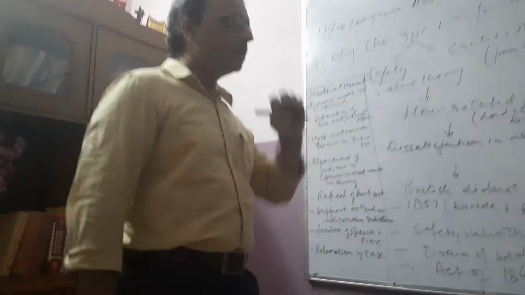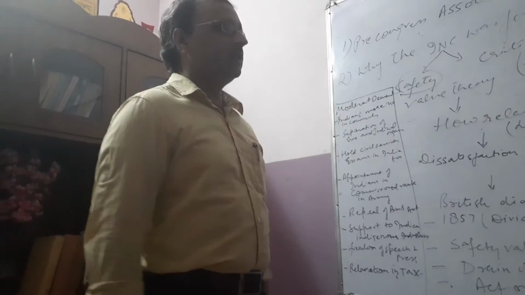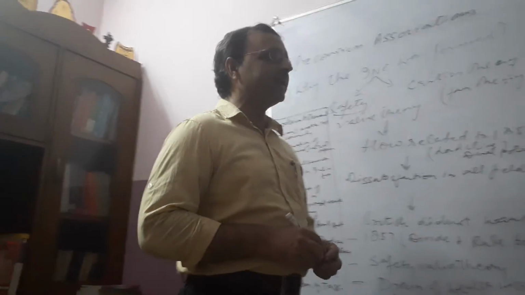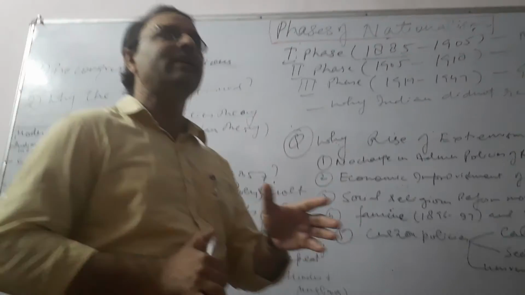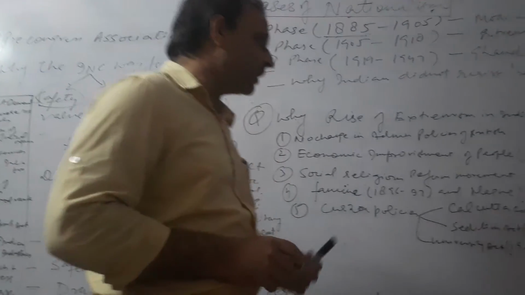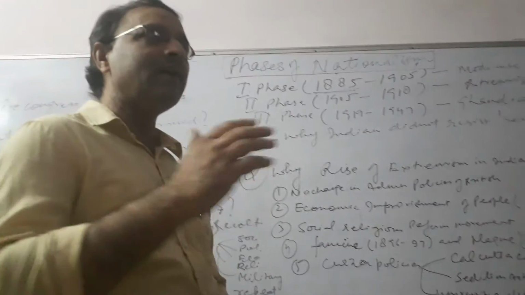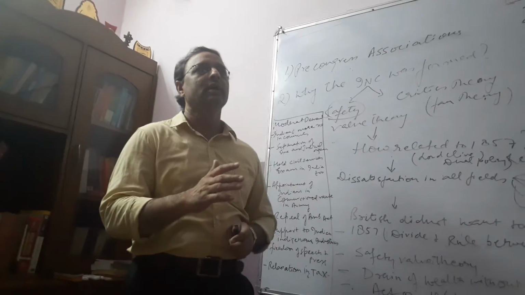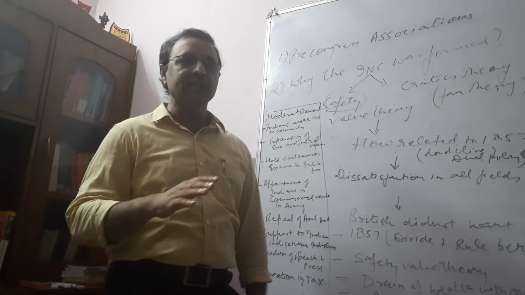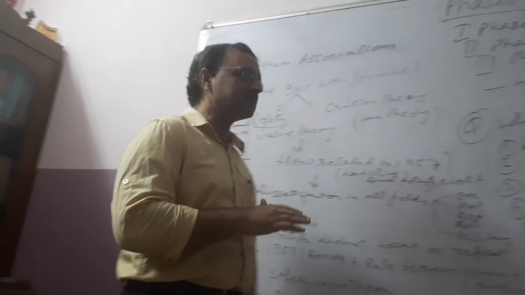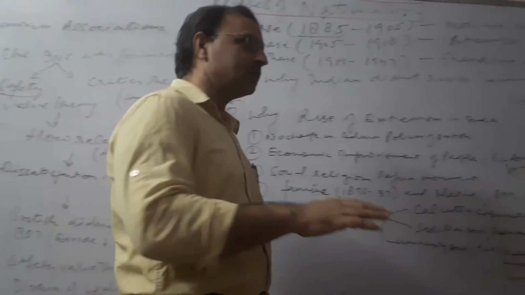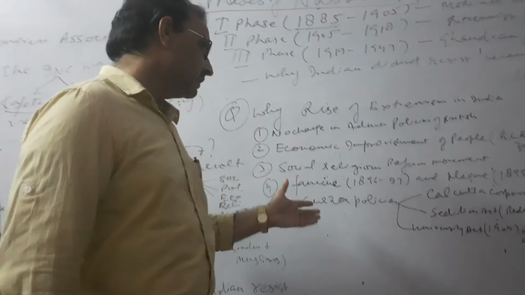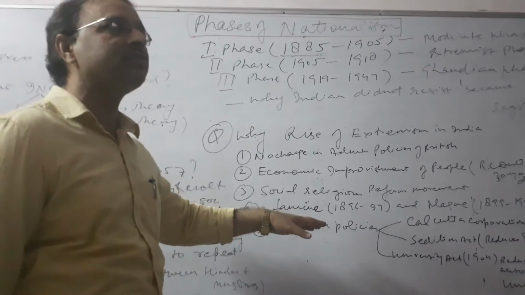Then there was the famine. India faced a severe famine in 1896 and 97, and a plague in 1899 and 1901. Plague was there and famine was also there, and the arrangements given by the British to the Indians were completely of no use. That is why the Indians were highly dissatisfied.